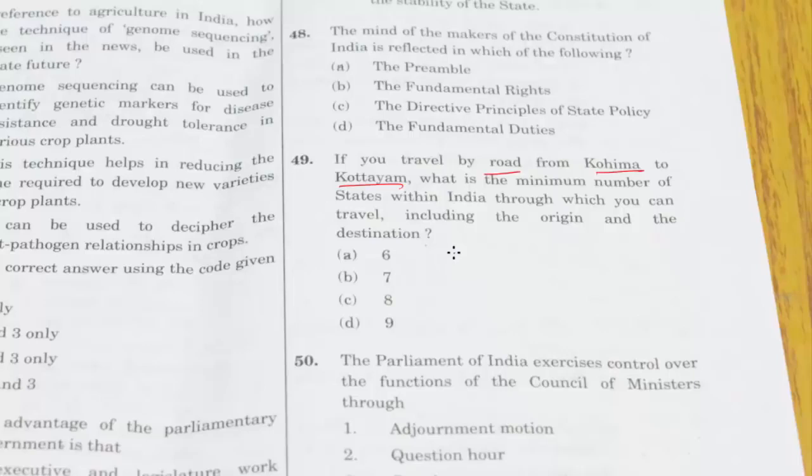Let's take the maximum number, 9, option D. The question says what is the minimum number of states within India through which you can travel, including the origin and destination. So we have to include Nagaland and Kerala or Tamil Nadu.